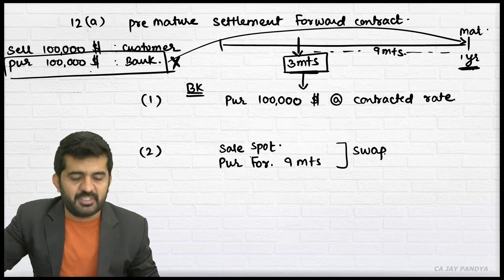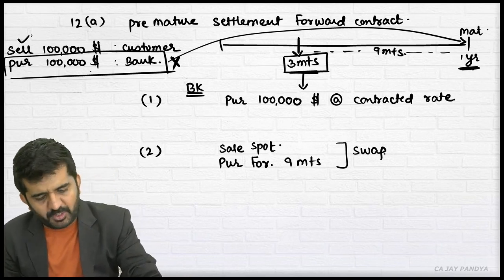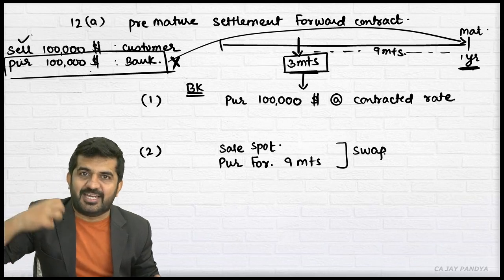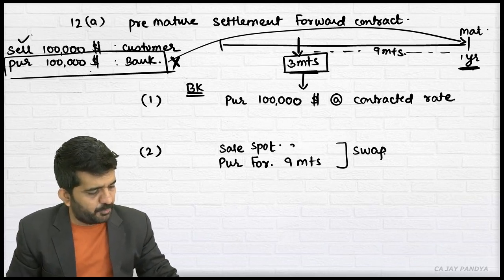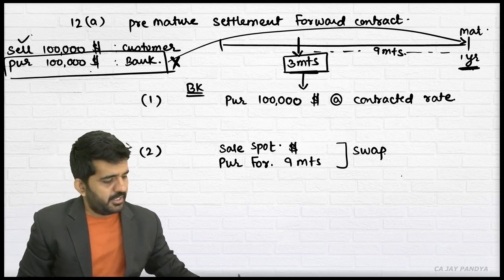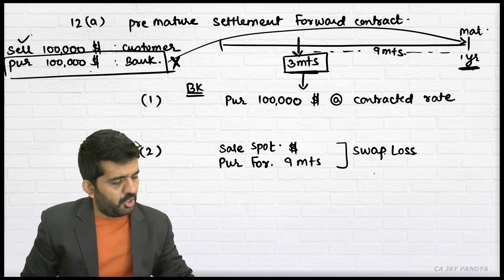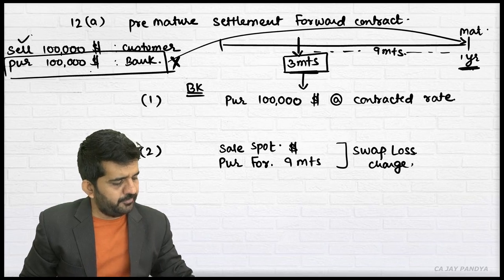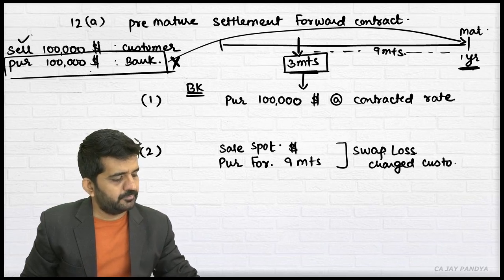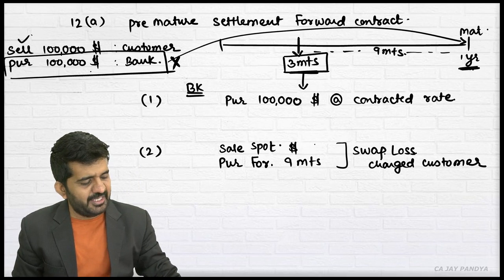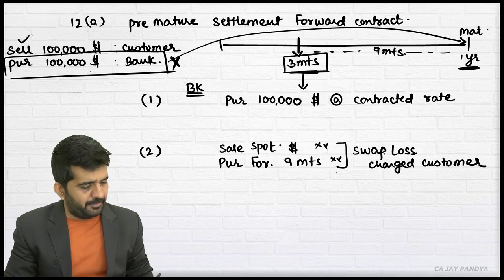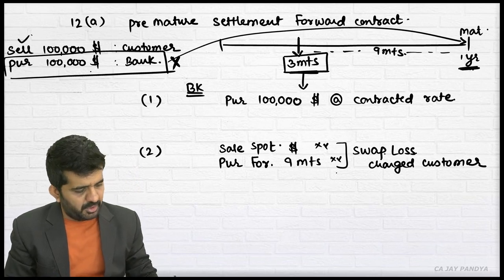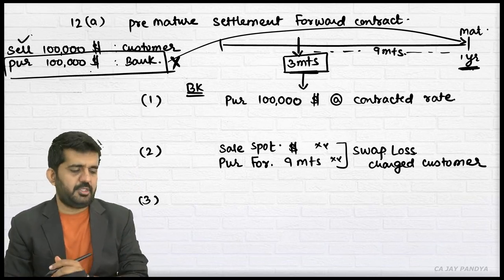How can you sell $1 lakh in spot? You are getting it from the customer. The customer is selling to the bank. The bank has received this $1 lakh and can sell it in spot dollars. And if there is any swap loss, it will be charged from the customer. You can easily compare these two rates and find out whether there is a swap loss for the bank or for the customer.